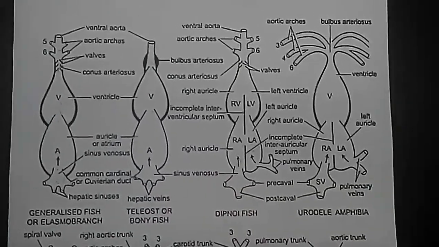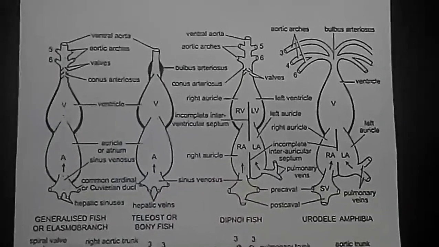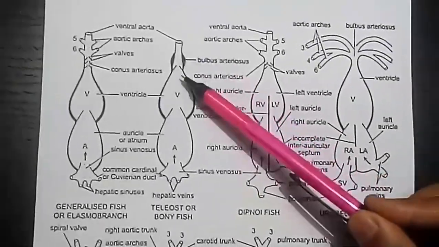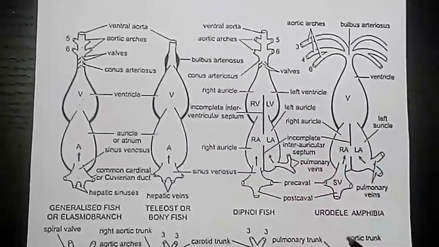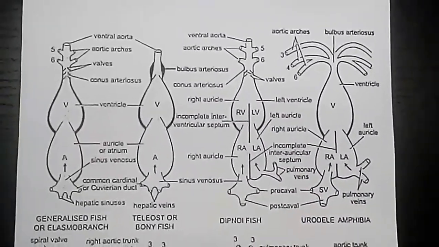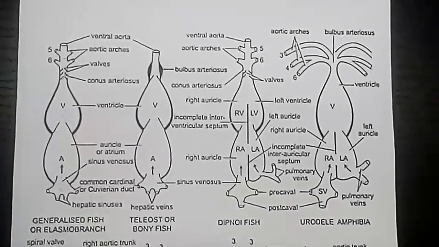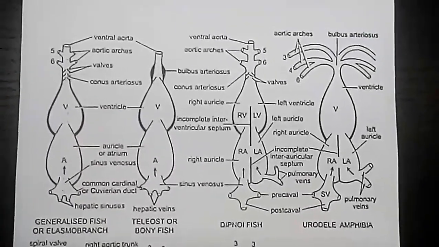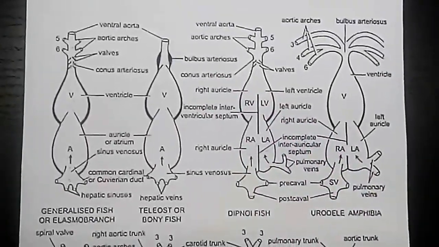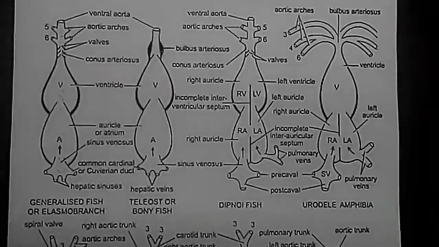The proximal part of the ventral aorta close to the conus becomes greatly enlarged and the conus becomes shortened. This enlarged portion is thick-walled and it is called the bulbus arteriosus. It is elastic and dilates at the time of ventricular contraction.